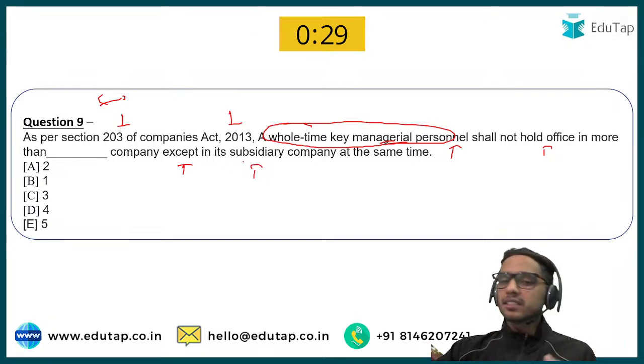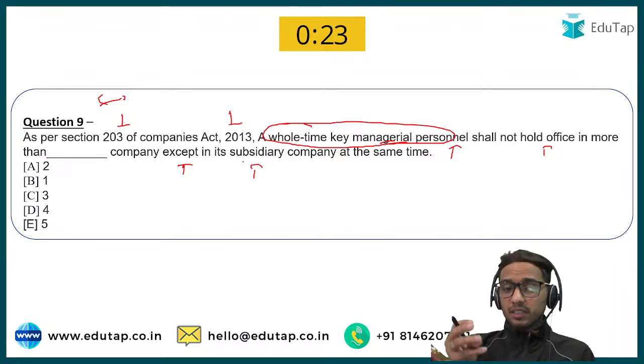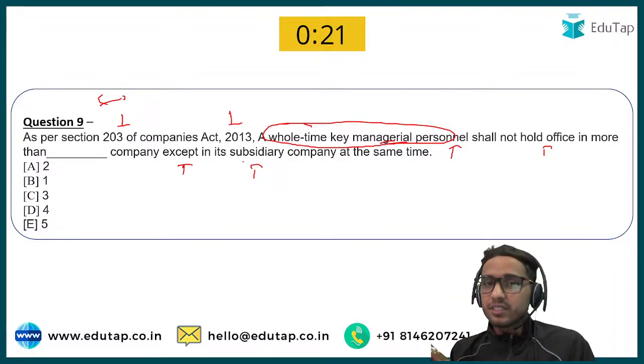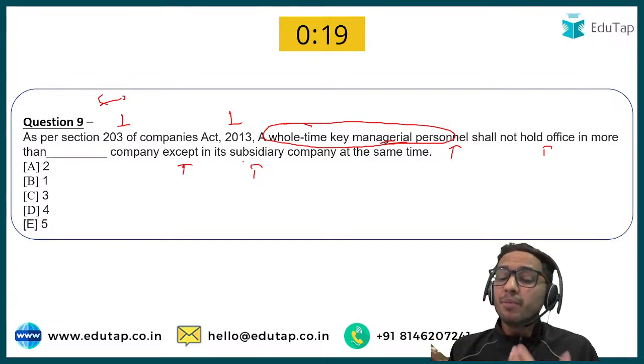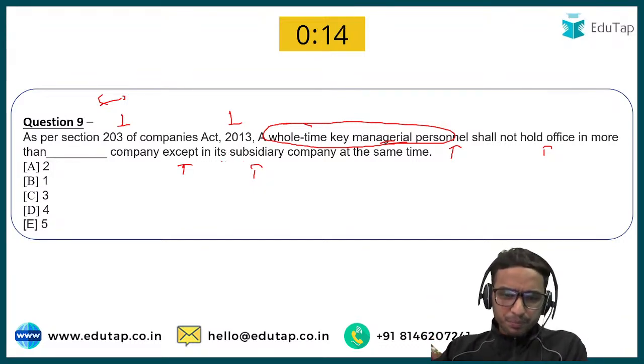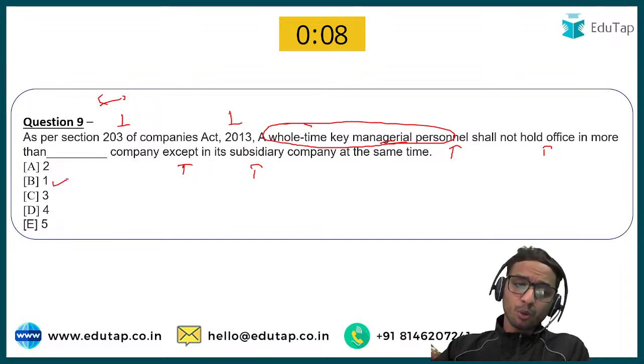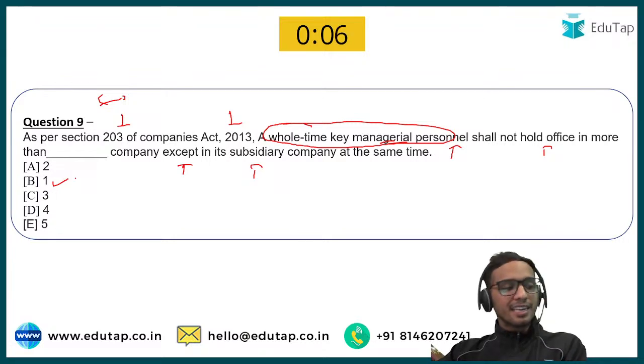So basically it is asking, if suppose someone is whole-time director in a company, can he hold the managerial position in any other office if he is whole-time key managerial position? No, he can't, except for the subsidiary company. So the answer would be 1 here. He can't hold office in more than one company. So option number B is correct, and I can see again most of you are correct.